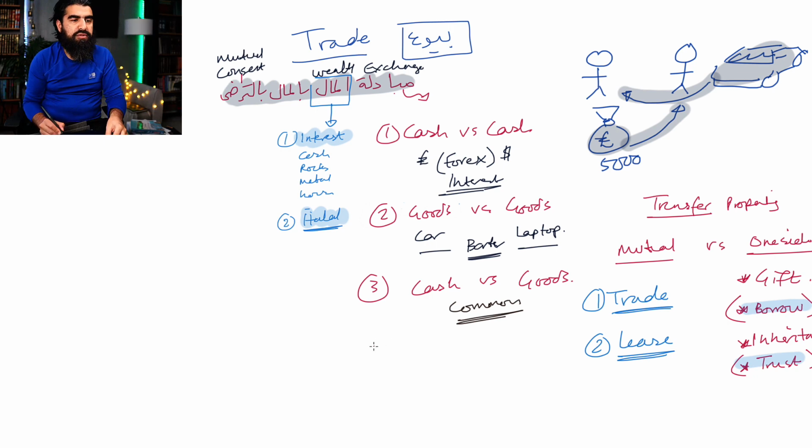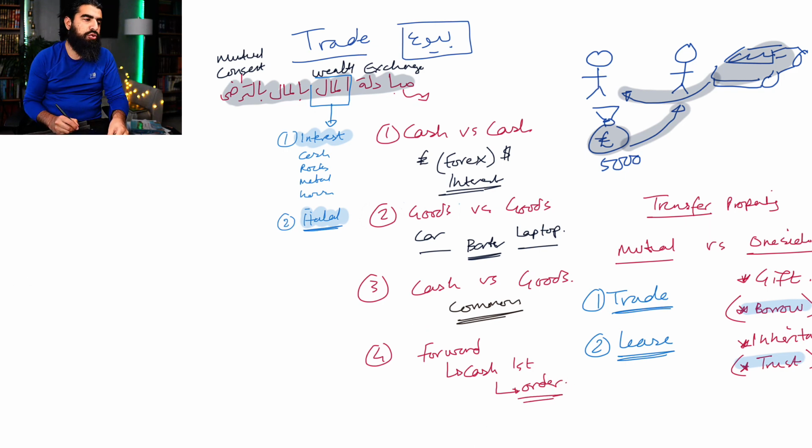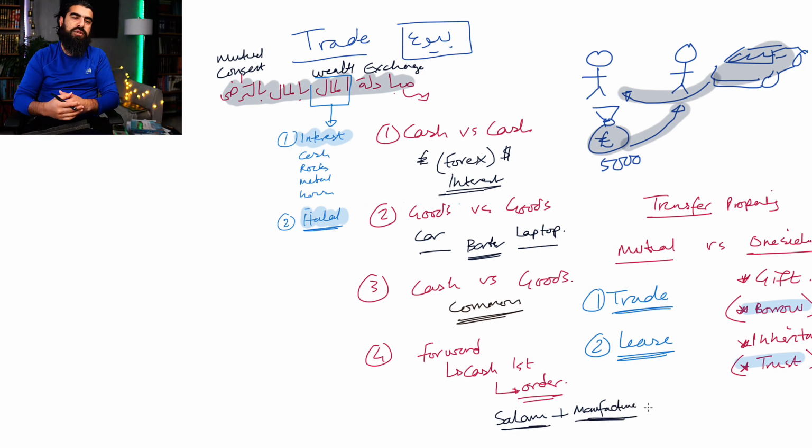And fourthly, the fourth type is what we call forward sales. Forward sales are basically pre-ordering something. So you give the cash first, and then you get the order at a later date. In Arabic, there are two words that are used for this. One is salam, the transaction of salam. And the other one is what we call manufacturing, istisna. So you order some sofas to be manufactured for you, or anything like that, clothing to be stitched for you.